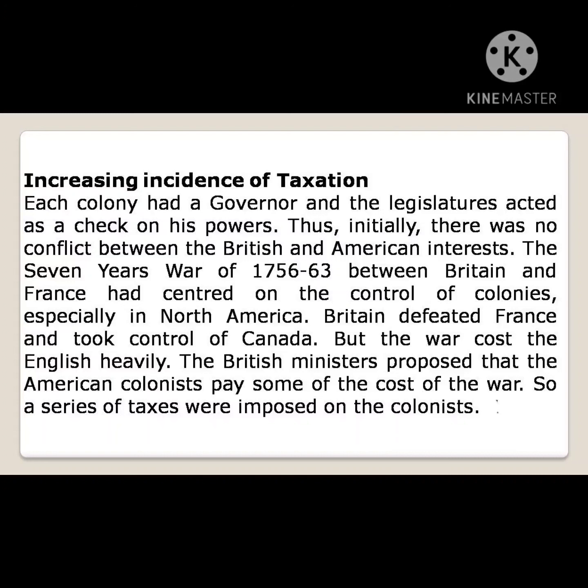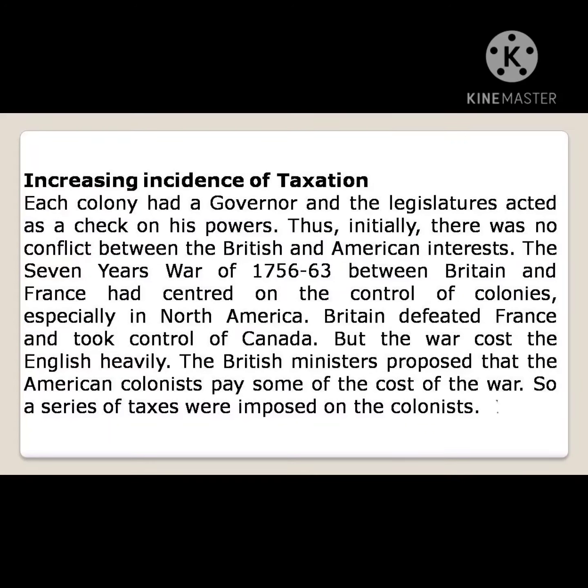The English king and many big landowners in England had a large financial interest in these colonies. And there was the Seven Years' War of 1756 to 63.